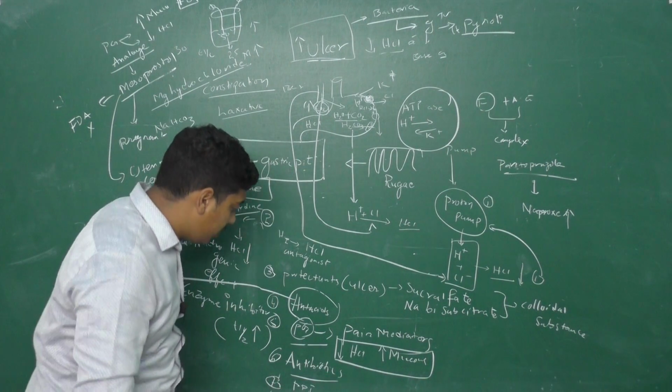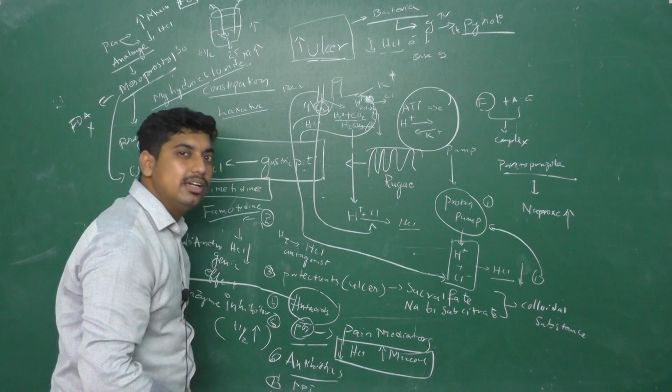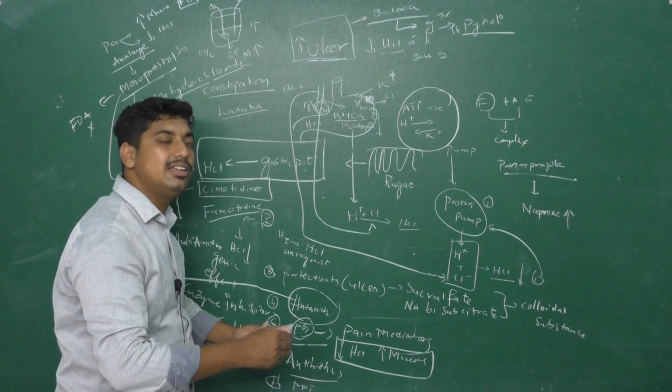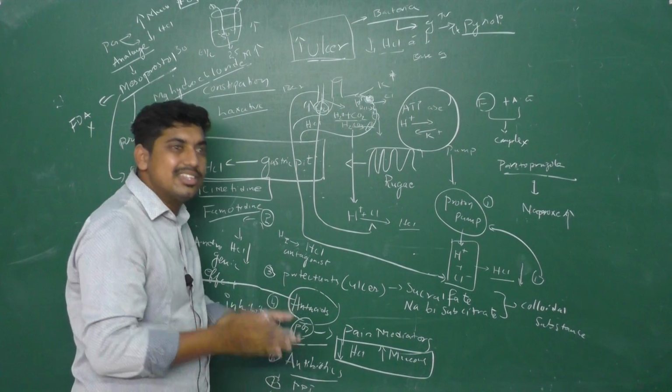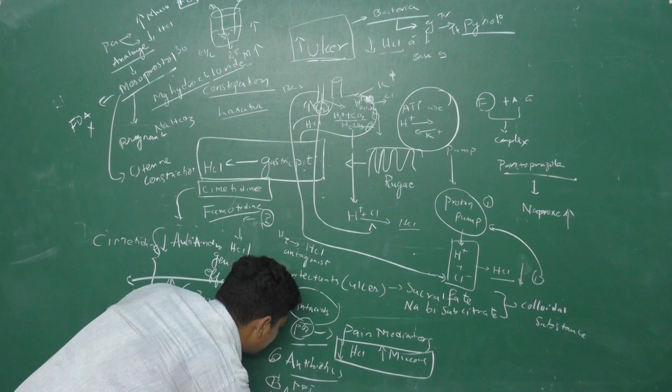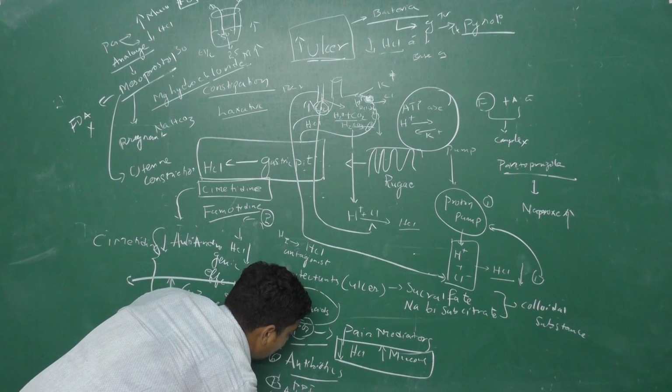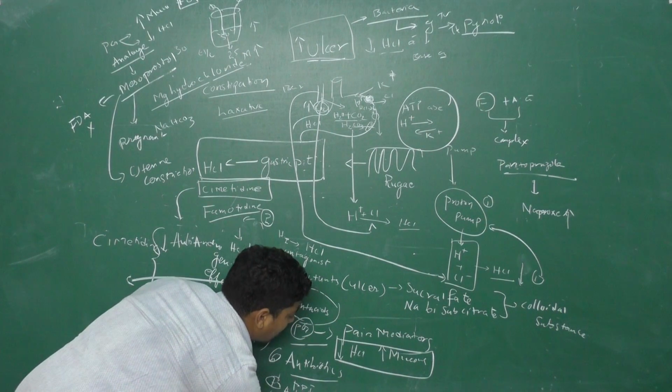The 8th point is another group of drugs which can decrease secretion: anticholinergics. I am not writing much about this.